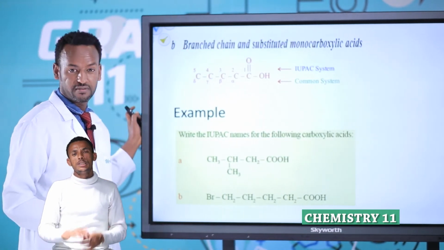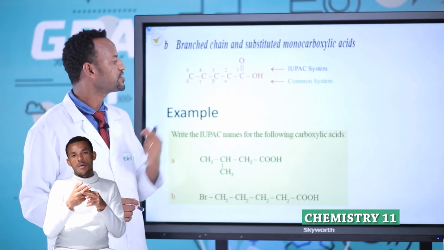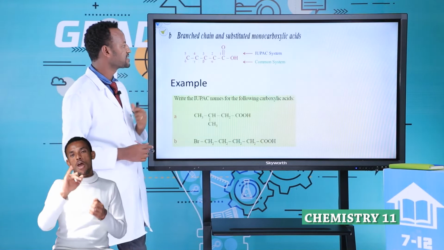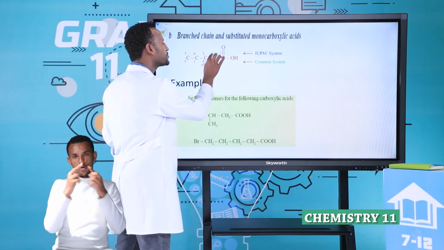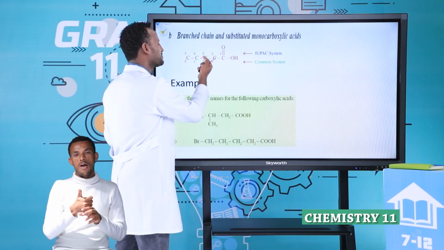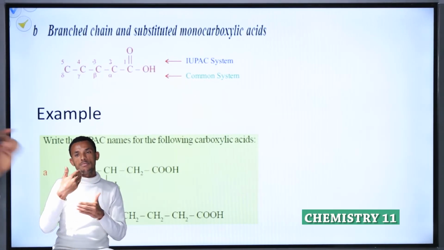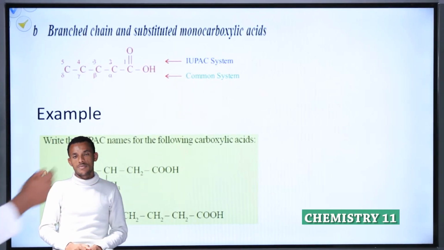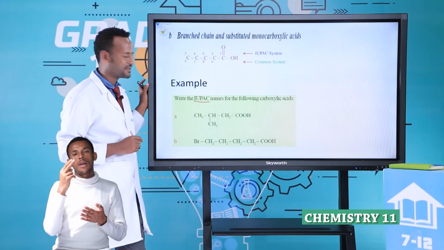The previous one is branched chain, common name. This one is branched chain in IUPAC names. In the case of IUPAC name, this carbon is in the first position: 1, 2, 3, 4, 5. In common name, alpha, the second beta, gamma, delta, and so on. Look at this one. In the case of IUPAC name, we use numbers.